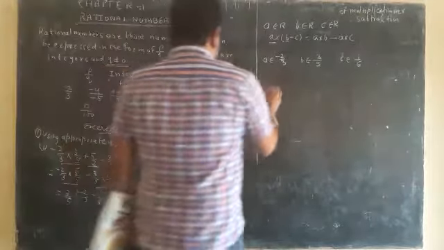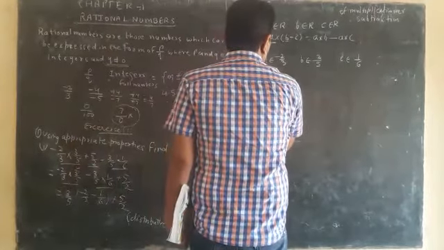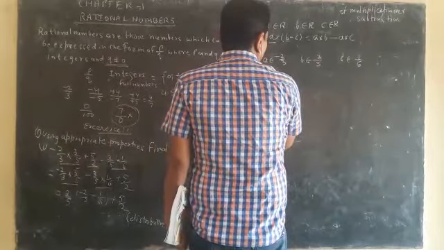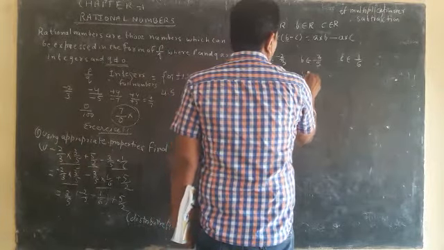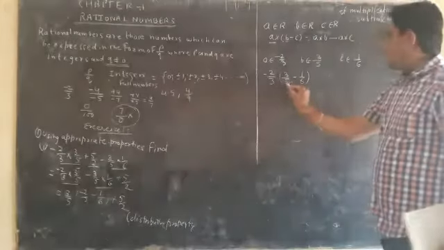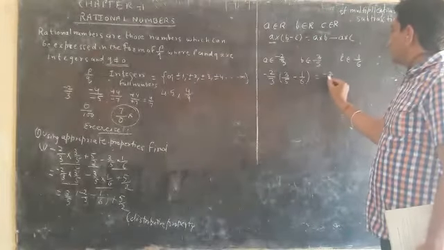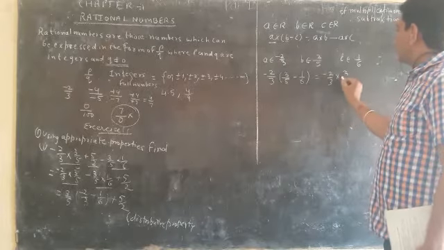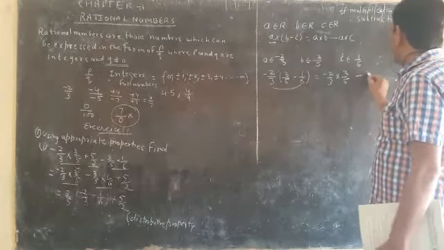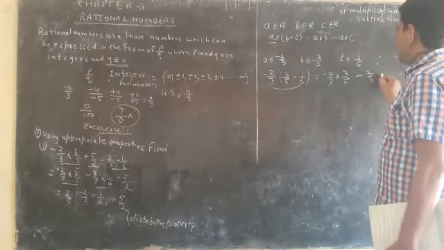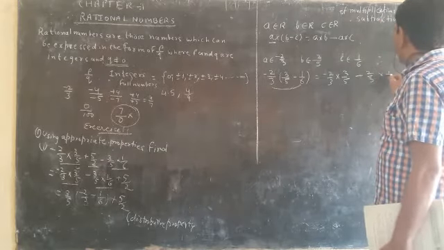And we have to multiply minus 2 upon 3 with 3 upon 5 minus 1 upon 6. So how will we multiply? First we multiply minus 2 upon 3 with 3 upon 5, then we put minus, and then we multiply minus 2 upon 3 into 1 upon 6.